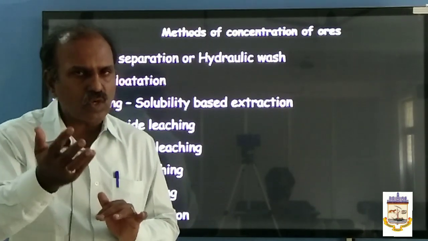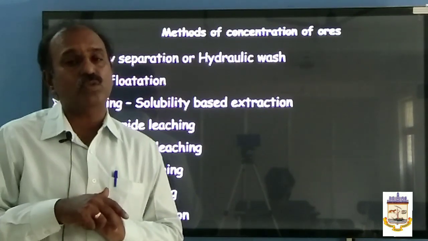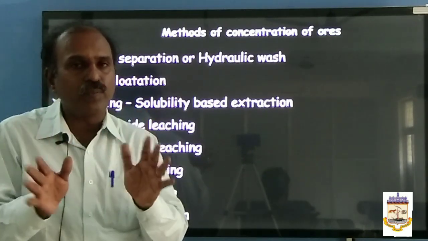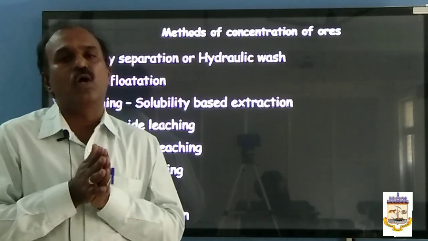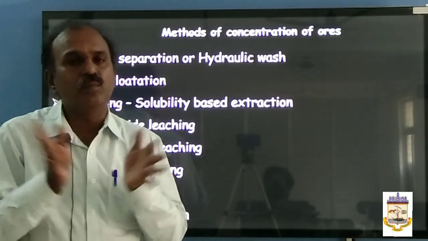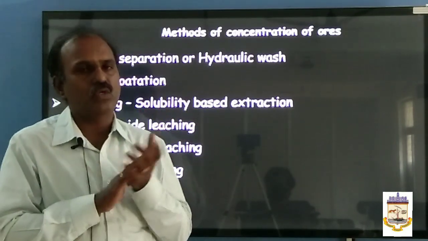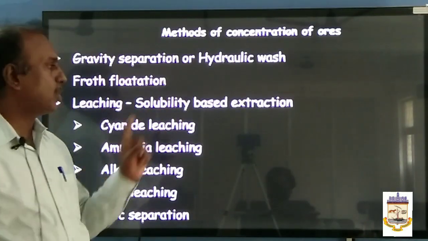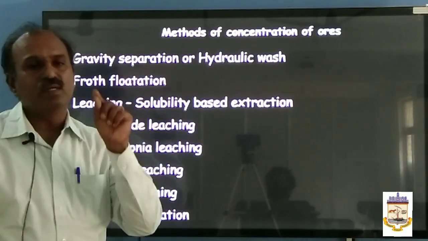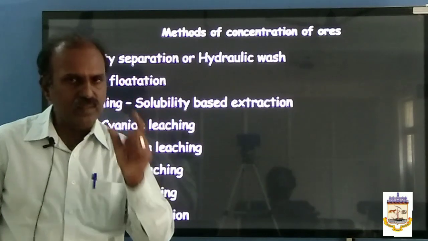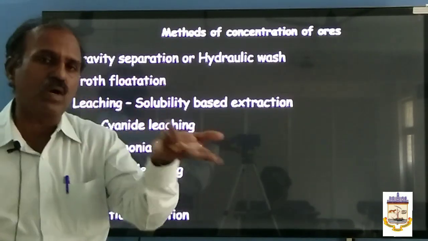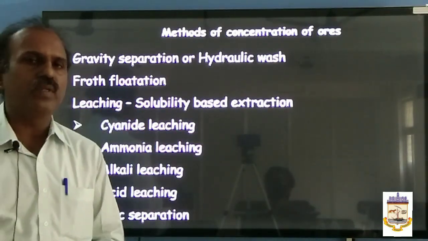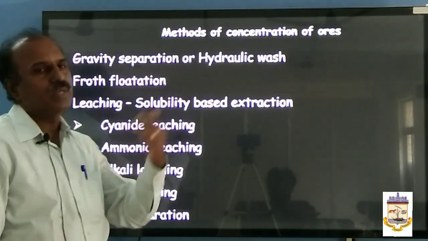All the gangue particles are left undissolved, so you can filter and remove the impurity. This technique is called leaching, that is solubility based extraction. Converting the ore or the metal into soluble compounds, all insoluble impurities are left in the container, and you can separate them.